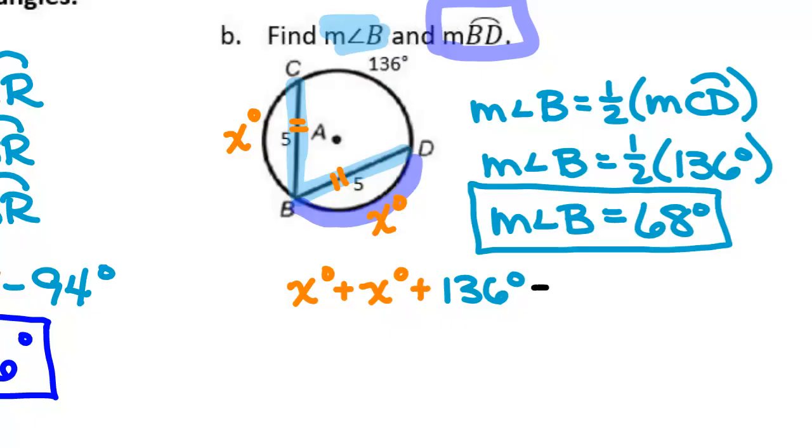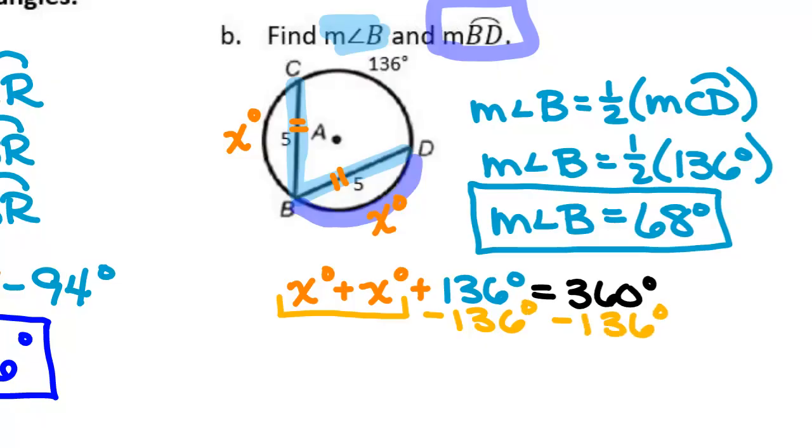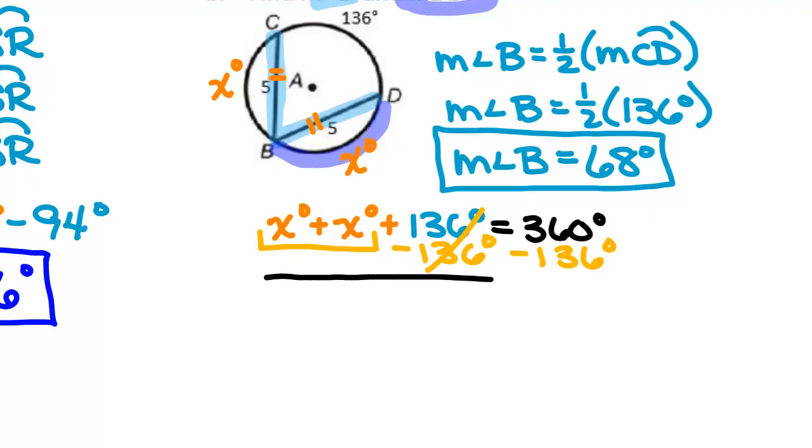equals 360. So I'm going to combine my like terms together. I'm also going to subtract 136 from both sides. What is 360 minus 136?